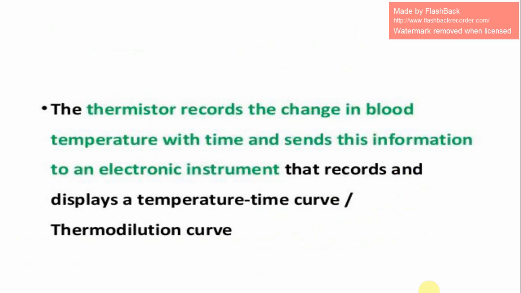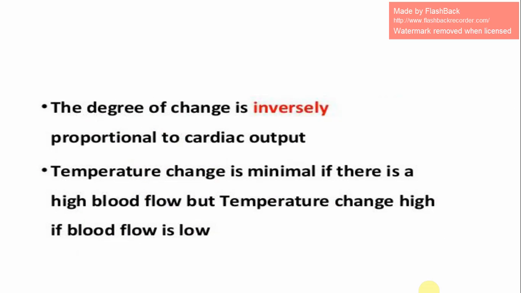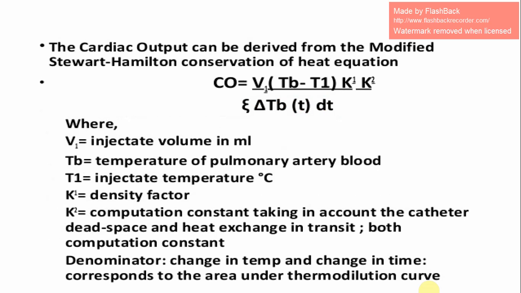The thermistor records the change in the blood temperature with time and sends this information to an electronic instrument that records and displays a temperature-time curve, that is, the thermodilution curve. The area under the thermodilution curve gives the cardiac output by the Stewart-Hamilton equation. The degree of change is inversely proportional to cardiac output.